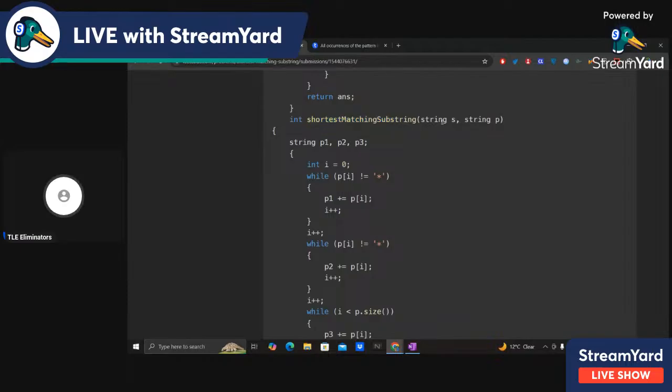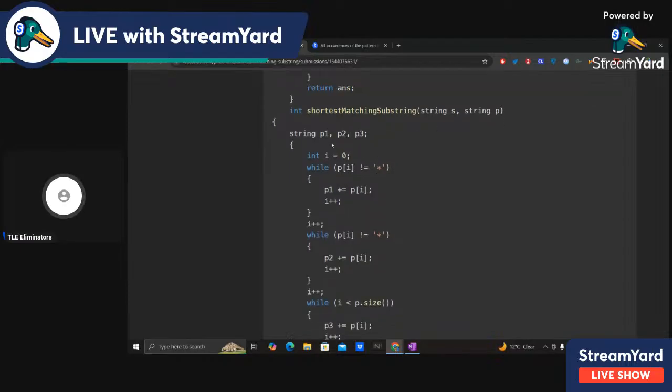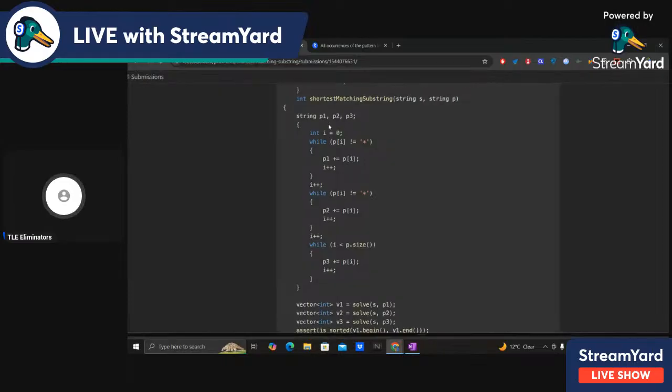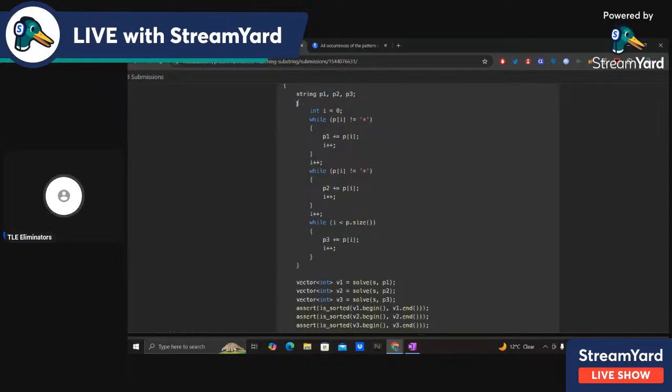Shortest matching substring, so string s and string p. Now what I do, I just decompose the string p into p1, p2, p3, using the star delimiter. I'm decomposing this string p into the first part before the star, between the stars, and after the star. This is pretty straightforward.